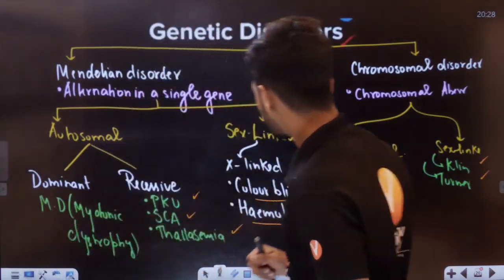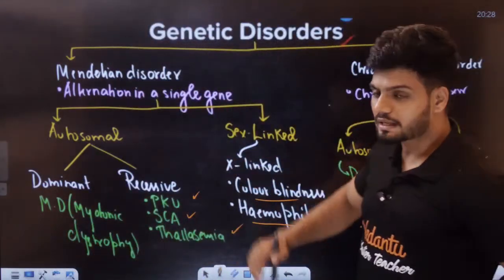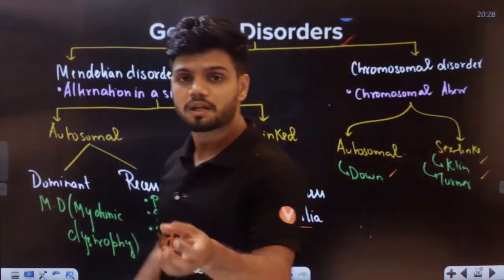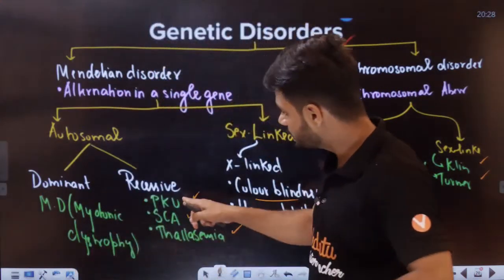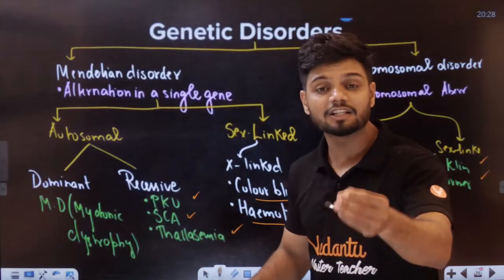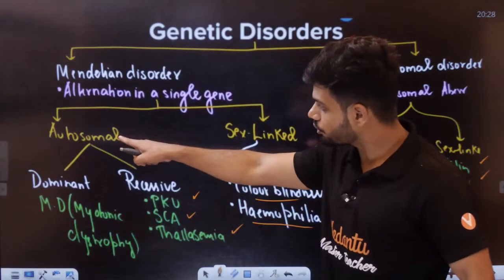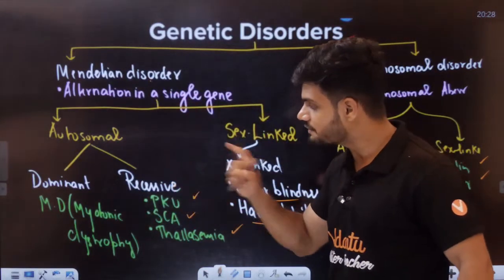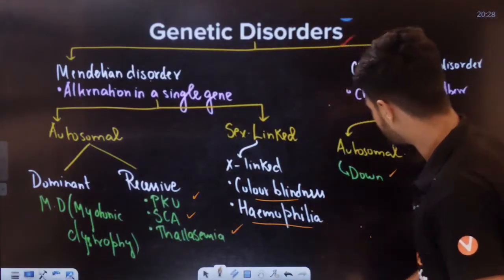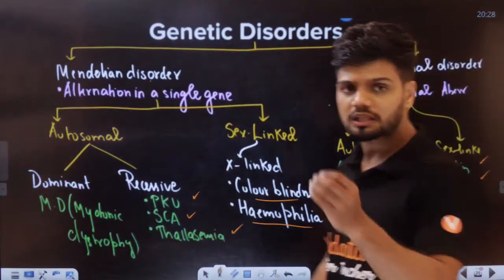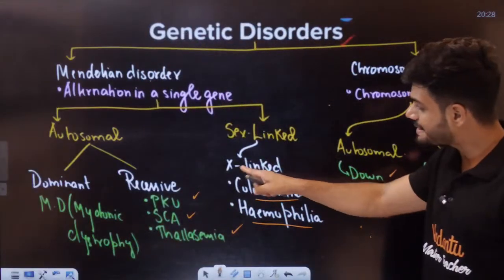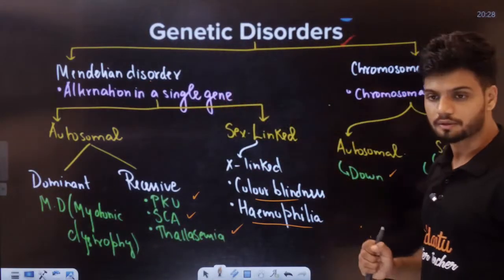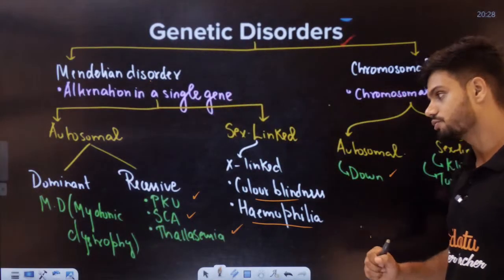Students, this is very important. Sometimes they can ask you, tell me which type of disease is PKU. You can tell them, sir, PKU disease, phenylketonuria, is an autosomal Mendelian recessive disorder. Tell me what color blindness is. Color blindness is an X-linked Mendelian disorder. You can tell like that.